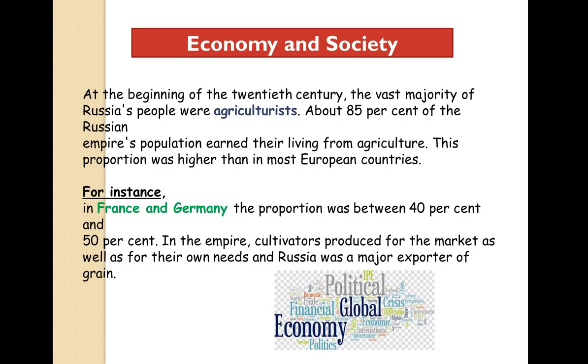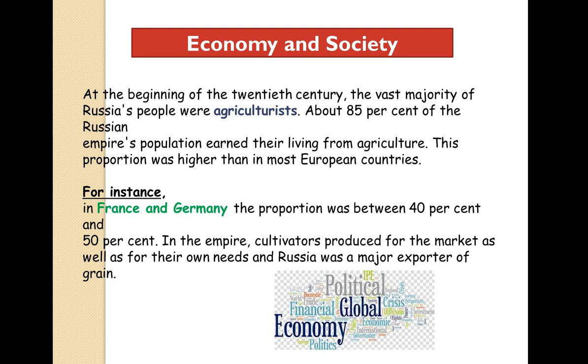Economy and society. So what happened? Let's take a look at the economy and society of Russia. At the beginning of the 20th century, the vast majority of Russia's people were agriculturists. They depended on agriculture, about 80% of the Russian Empire's population. They earned their living from agriculture. Earlier also we saw that they did not have many industries, so they were more interested in agriculture and that was their source of living.